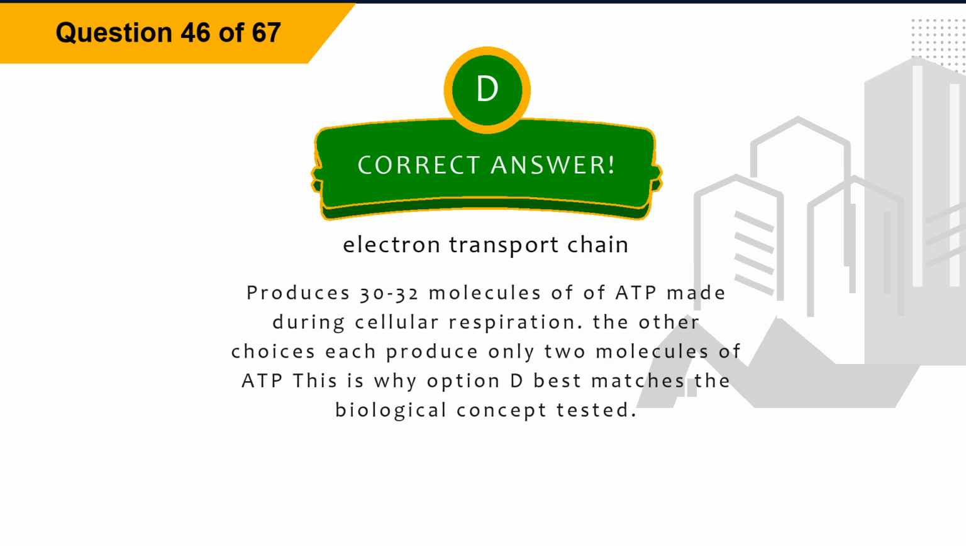Explanation: the electron transport chain produces 30-32 of the molecules of ATP made during cellular respiration. The other choices each produce only 2 molecules of ATP. This is why option D best matches the biological concept tested.